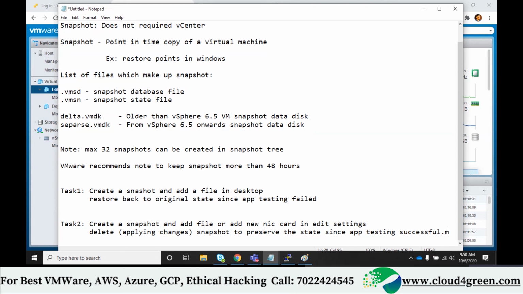Backup will not keep running for 48 or 72 hours. If there is a huge file, it will run continuously. Most of the time, a daily incremental backup completes within 3 to 4 hours. Why is VMware not allowing us to keep it long? Because the more files you add, the chances of corruption are high.